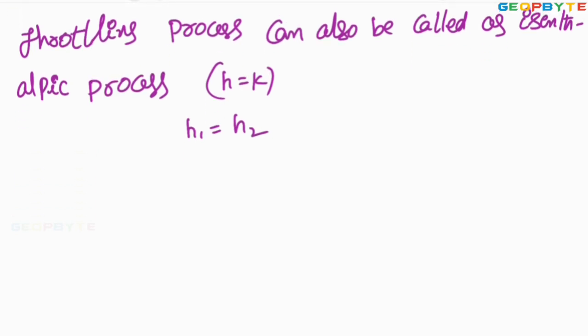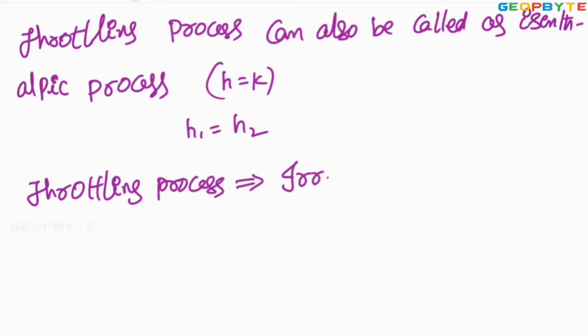Dear friends, remember, listen carefully, throttling process is irreversible adiabatic process.